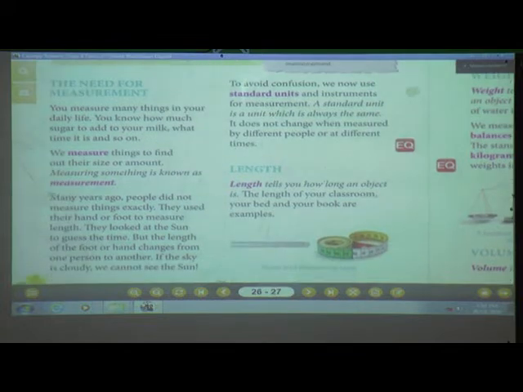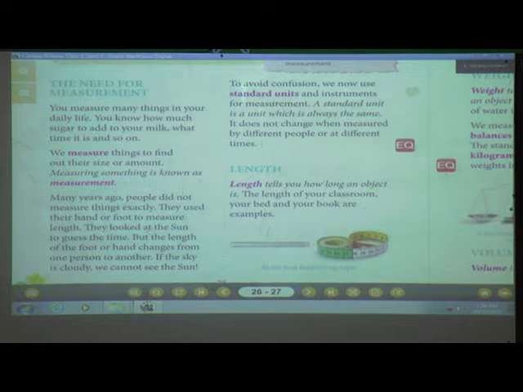But many years ago, means long ago, people did not measure things exactly. They used their hand or foot to measure the length. If they wanted to buy anything, what did they use? Their hands or foot to measure the length, isn't it? Now how do we measure the canopy? In the same way they used to measure, and they used that method.